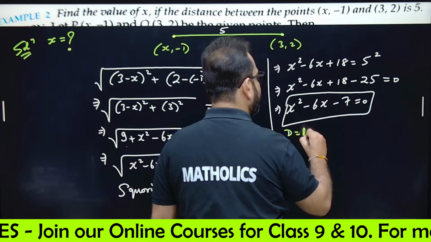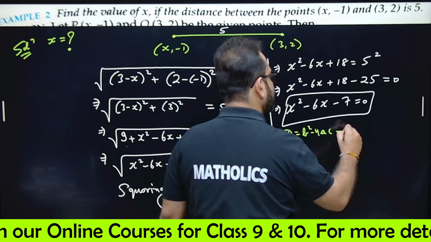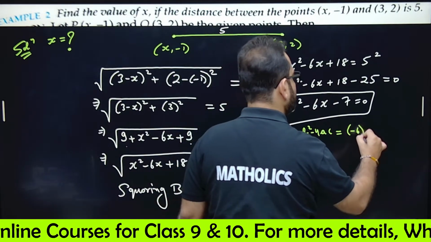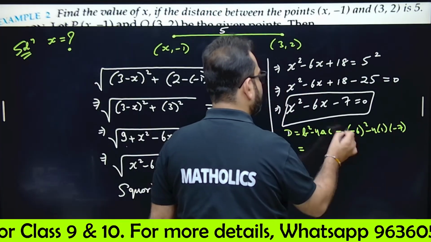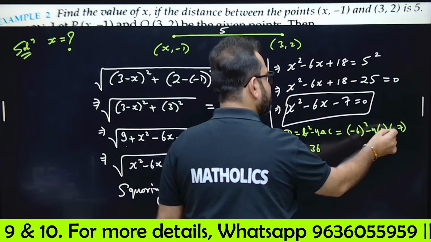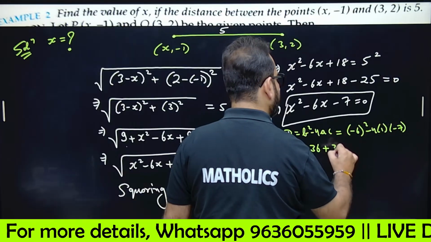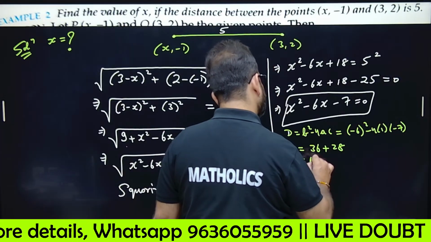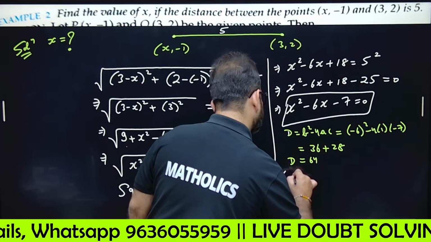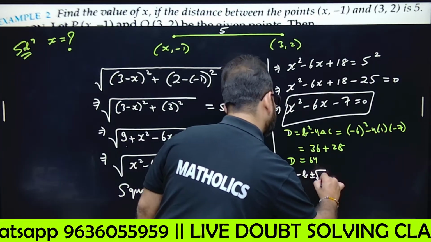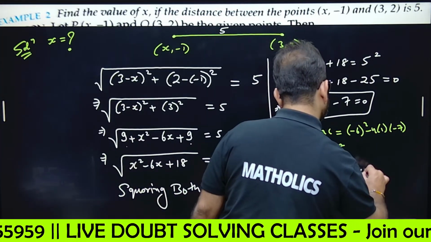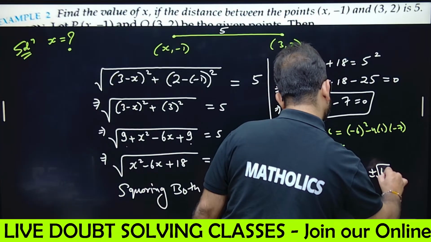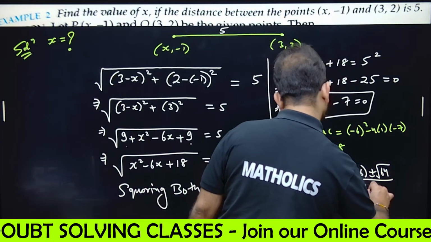D will be b square minus 4ac. Calculate. B square means (minus 6) whole square minus 4 into 1 into minus 7. Minus 6 whole square is 36. Minus into minus is plus, 4 sevens are 28. So D is equal to 64. So x will be equal to minus b plus minus under root D by 2a. That means minus of minus 6 plus minus under root of 64 by 2a, which is 2 into 1.